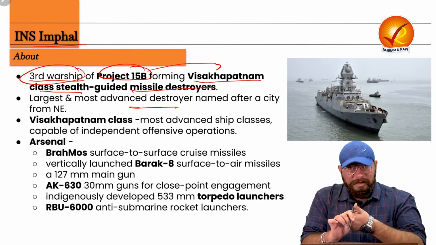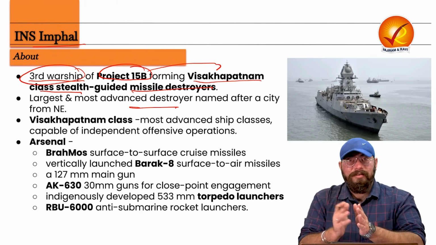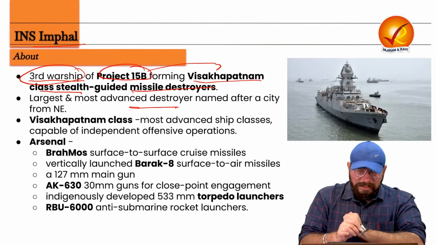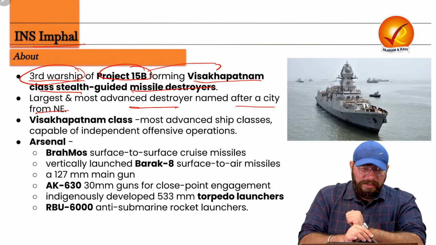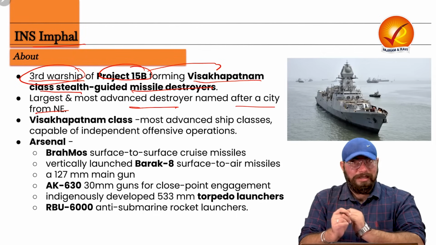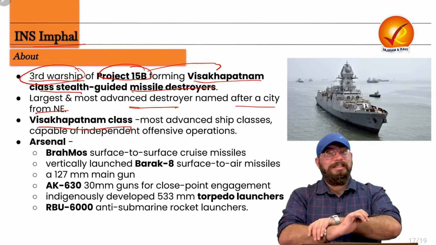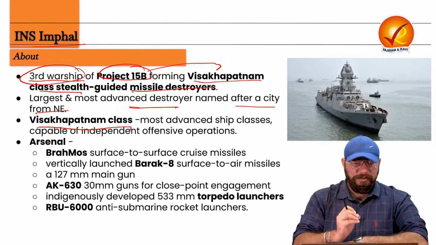So it's a warship. And what kind of warship? It is a destroyer warship. What is a destroyer warship? We'll understand on another slide. But this is a destroyer warship. And it's the largest and the most advanced destroyer warship named after a city from the northeast region, that is Imphal. Now, what is this Vishakhapatnam class? INS Imphal is a Vishakhapatnam class stealth guided missile destroyer. But what is this Vishakhapatnam class?